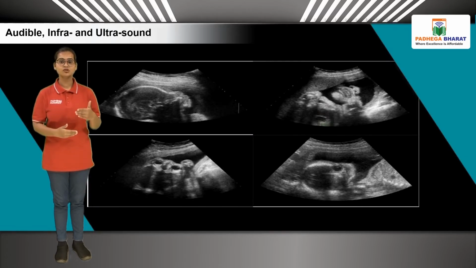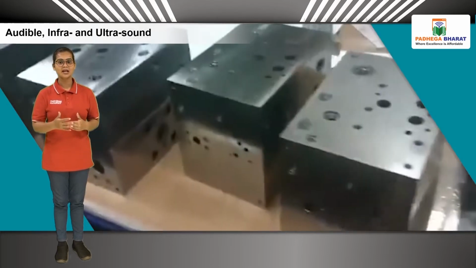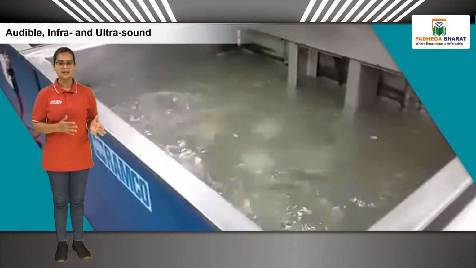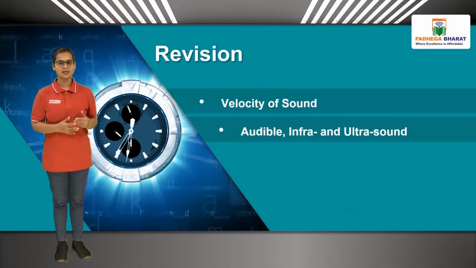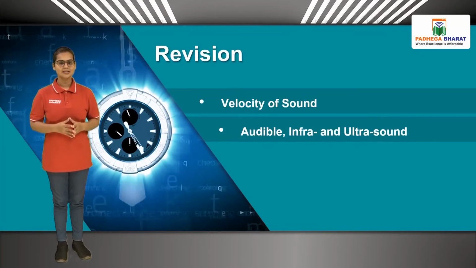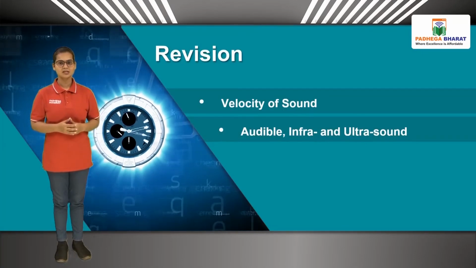To obtain images of internal organs in the human body, ultrasounds are used. In industry, to clean intricate parts of machines where hands cannot reach, and to locate the cracks and faults in metal blocks. Students, in this lesson we have studied velocity of sound and audible, infra and ultrasound.